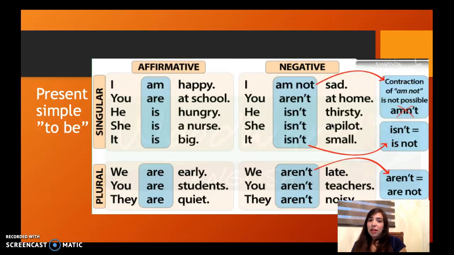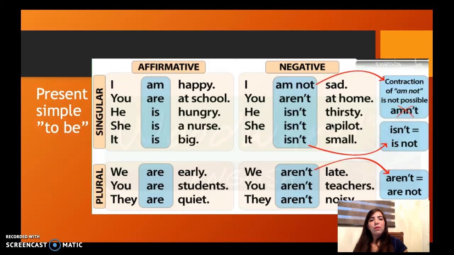So we have many examples of sentences that start depending on the personal pronoun. The verb to be conjugation is going to be different. In the case of the negative, we are going to include not. For example, I am not sad, or you aren't at home. In this case, we see two different ways of saying the negative. We can say I am not, or you are not.